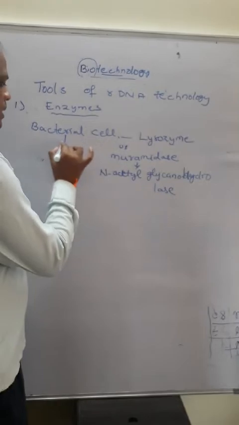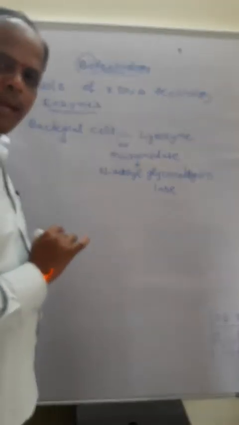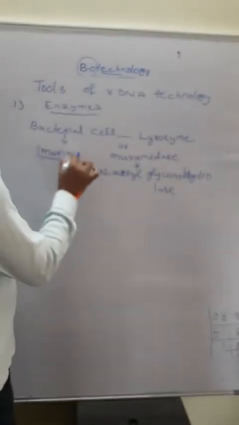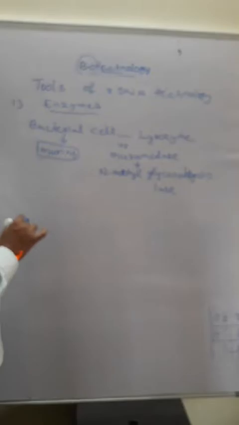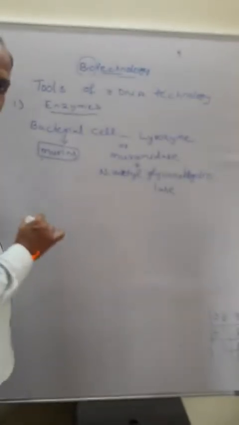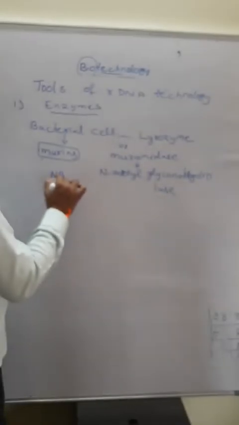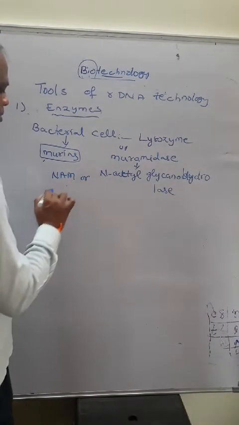How does it work? The bacterial cell wall is made up of murein. Murein is made up of two components, NAM and NAG.